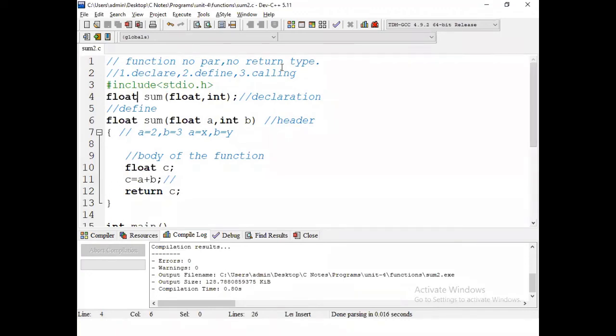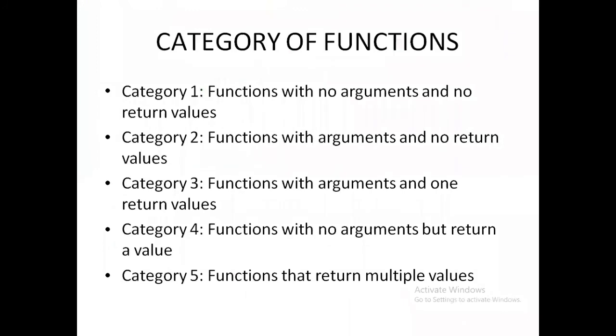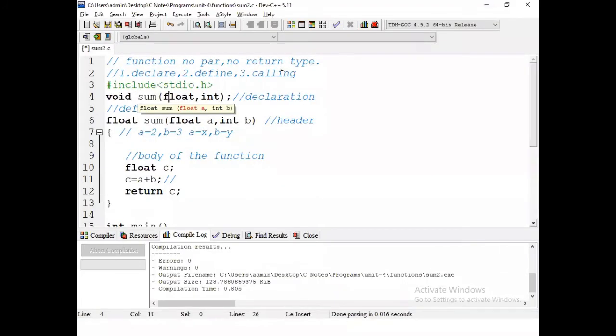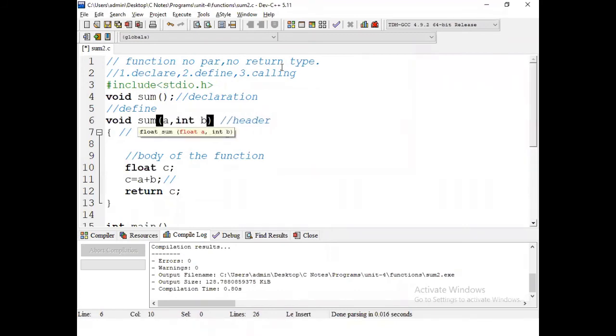Let us convert it as the first one. First one means no return type, so I have to specify void here, no type. And how many parameters in category one? Function with no arguments and no return type. So here also empty braces, no arguments, no return. The same we have to follow in the definition part also. What is the type? No type, that is the void type. Next, how many parameters were passed? No type.